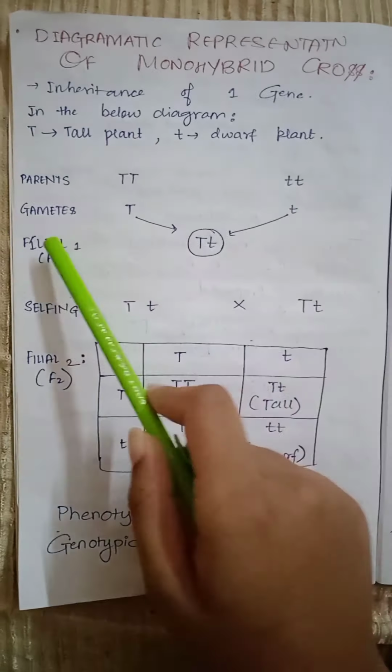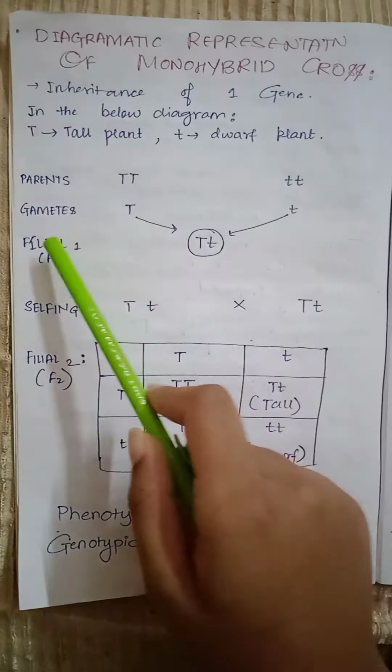So from parent 1 we get the gamete capital T, and from parent 2 we get the gamete small t. After we cross them we get filial 1 as capital T and small t. This is a heterozygous tall pea plant. Heterozygous means dissimilar. We can see here that this is capital T and this is small t. Therefore this is heterozygous tall.